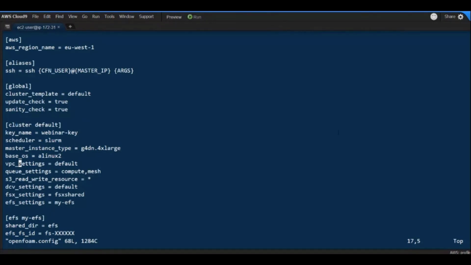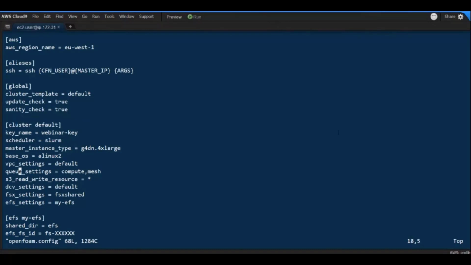So here you see a first difference in comparison to the previous one. In the previous one, I had selected T2 instances for the master instance type. In this case, I want a G4dn. Why? Well, because as you have seen in the previous slide, these are the instances powered by NVIDIA T4 GPUs. And in this demo, I would like to show you how to use DCV for remote visualization. DCV can also run on a CPU, but of course, the performance for graphic-intensive applications will be much better if you run on a GPU.